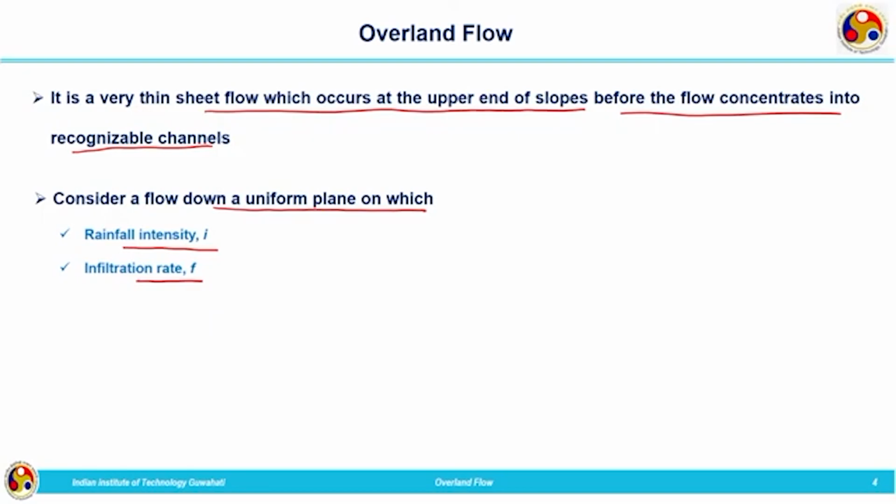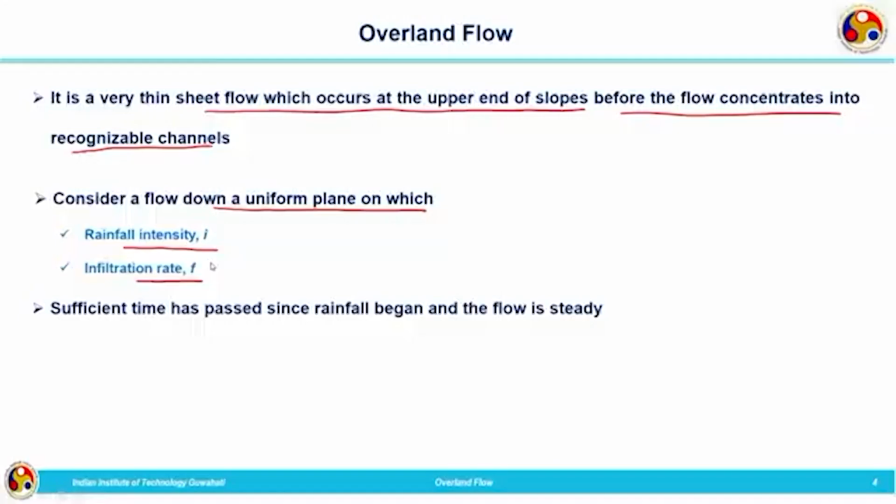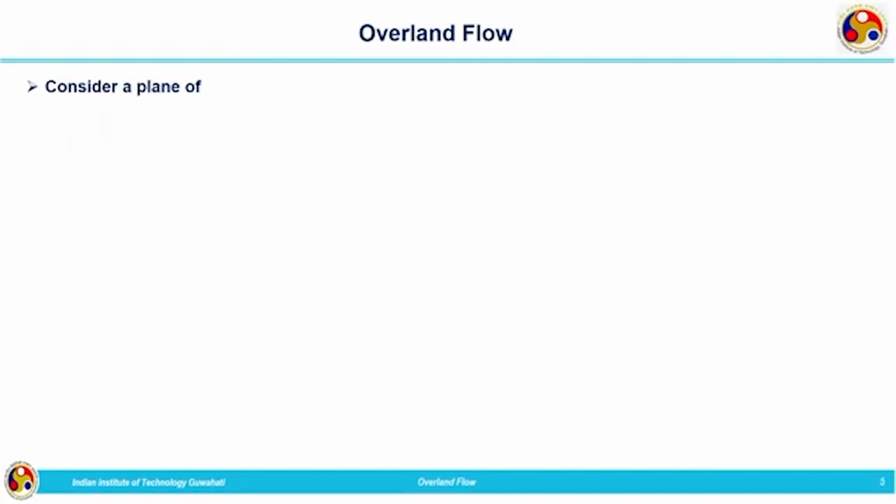So, these are the two inputs, rainfall intensity I and infiltration rate small f. Now, sufficient time has passed since rainfall began and the flow is considered to be steady. So, here we are going to derive the expression for overland flow considering the flow to be steady, and the expressions will be derived based on the fundamental principles of continuity and momentum equations.